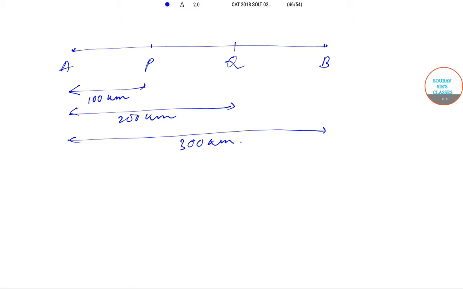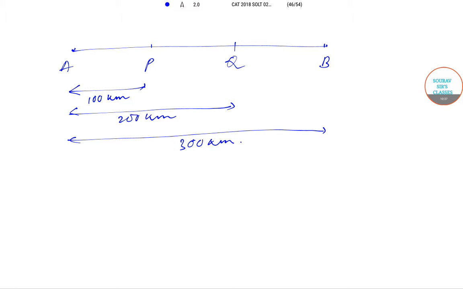Okay, so as you can see, all the points are equidistant from the adjacent point. So the distance AP is equal to 100. The distance PQ will be 200 minus 100, it will be again 100, and QB will be 300 minus 200, so the distance QB is also 100.